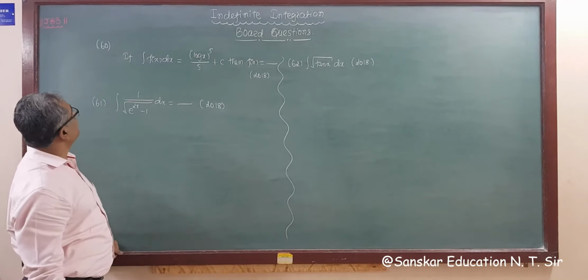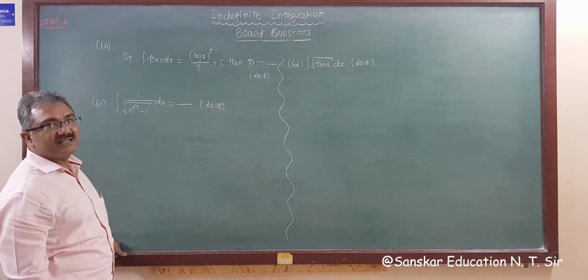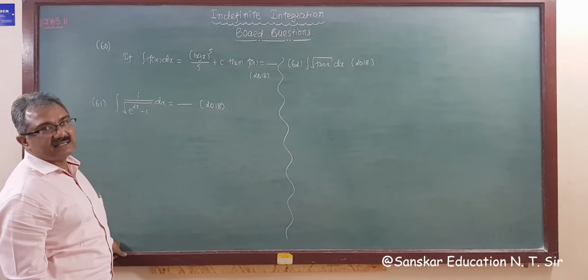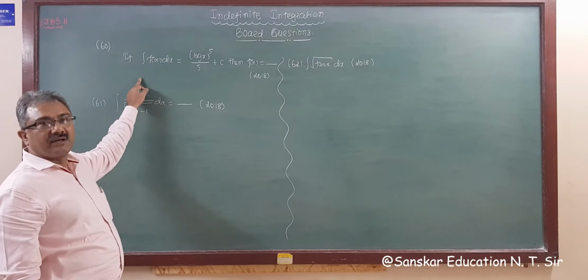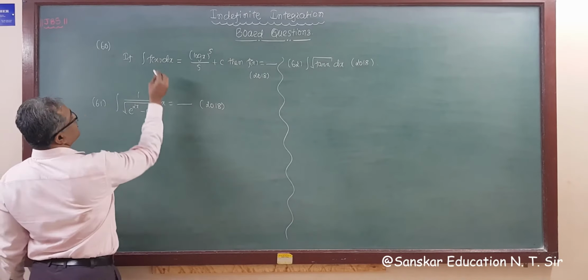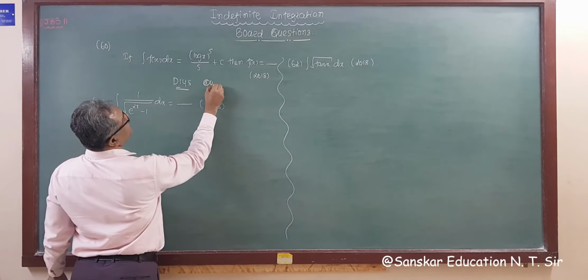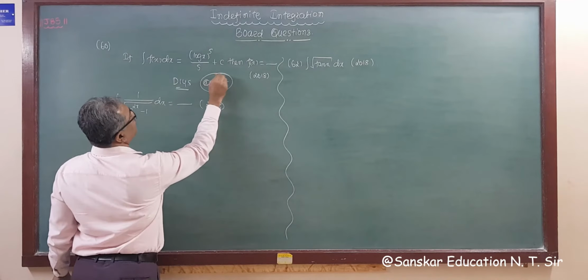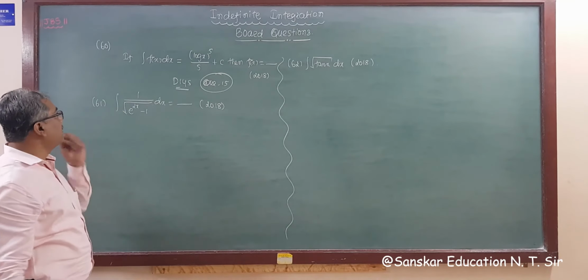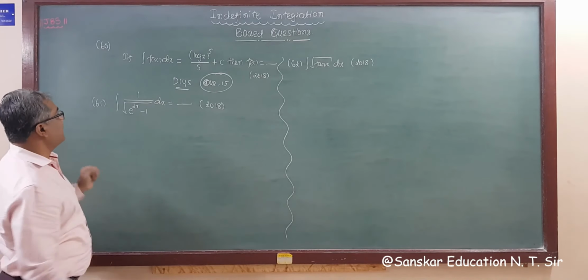So next question is question number 60. If integration f(x) dx is equal to log x raised to 5 upon 5 plus c, then f(x) is equal to... We did this example, right? So it is a repeated question, I think question number 15. So this is for you to do yourself. Around question number 15, you will get this answer. Then from 2018, the question is e raised to twice x minus 1.